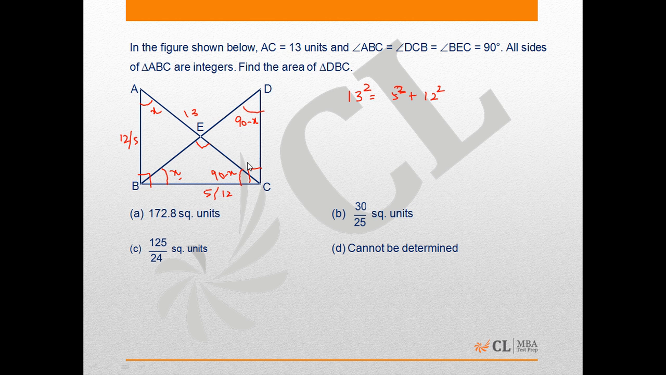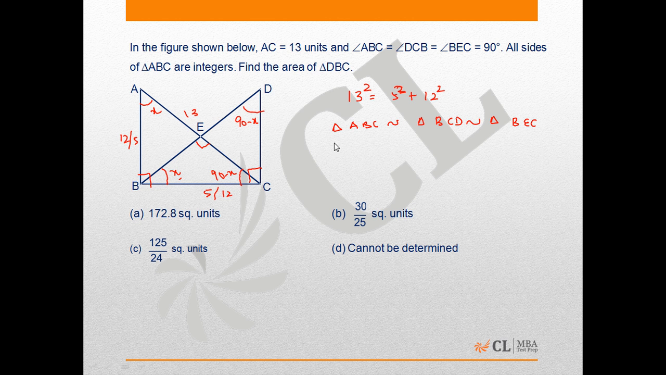So I can say triangle ABC is similar to triangle BCD, which is similar to triangle BEC.